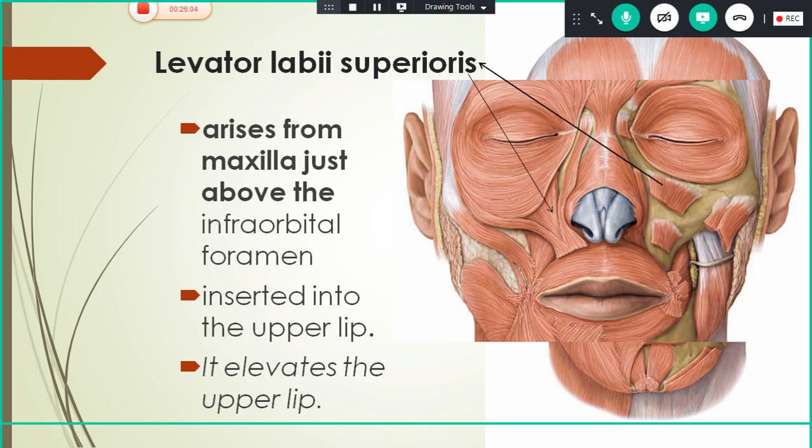Okay. So next we will see about the levator labii superioris. This is a little bit deeper muscle, lateral to levator labii superioris alaeque nasi. Here the muscle is shown after the removal of the zygomaticus muscle and levator labii superioris. So this is levator labii superioris, here you can see. It arises from maxilla just above the infraorbital foramen. So you have infraorbital foramen here. Above the infraorbital foramen, from the infraorbital margin, this muscle arises, and it is inserted into the upper lip, and the action will be the same, elevates the upper lip.